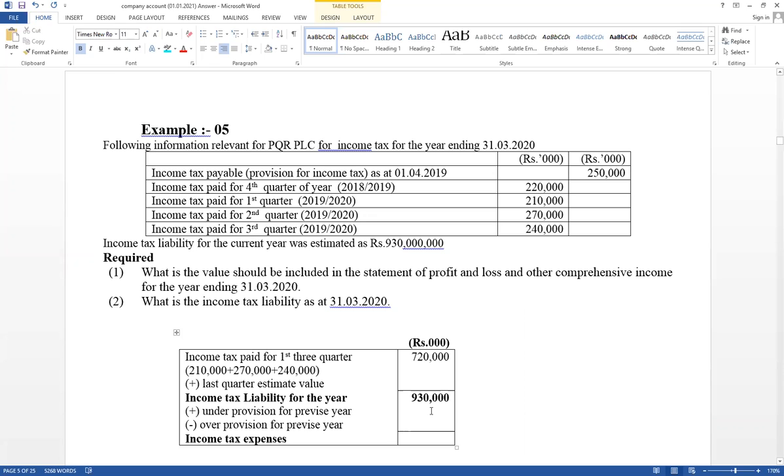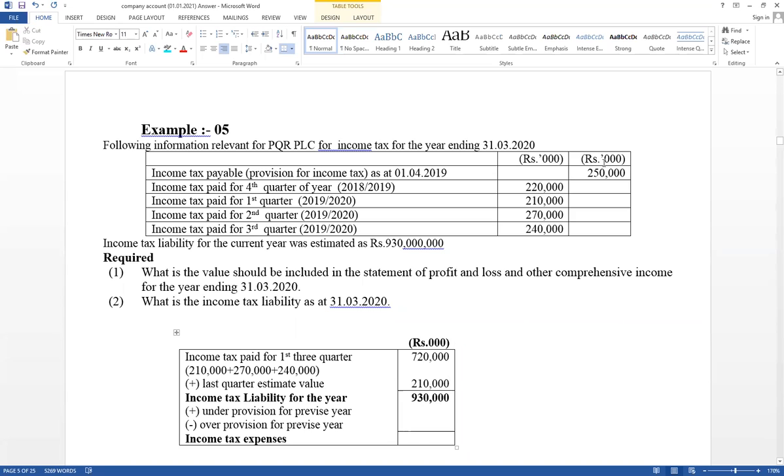Then the difference value is the last quarter estimate value. Therefore the difference is 930 minus 720. Therefore the value equals 210,000. This is this year's last quarter estimate value. It has not been paid in cash. Therefore this value is a liability. We have to pay it, it was not paid in cash. Estimate it and consider it as expense.